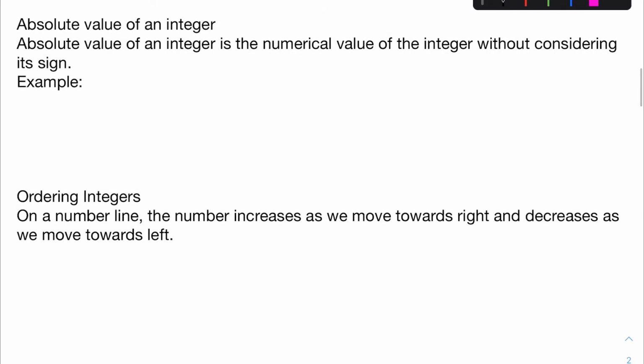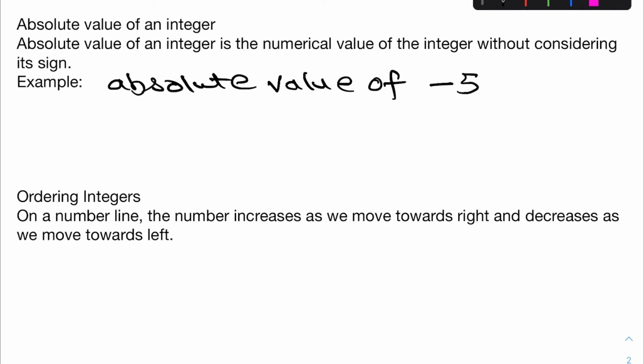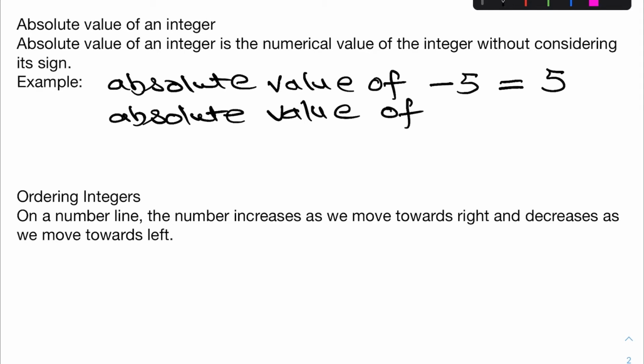For example, the absolute value of minus 5 will give only 5. Like the absolute value of plus 5 will give 5. So absolute value means write only the numerical value, do not write the sign.